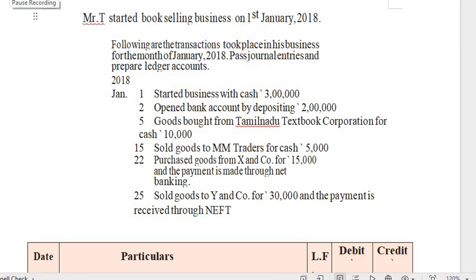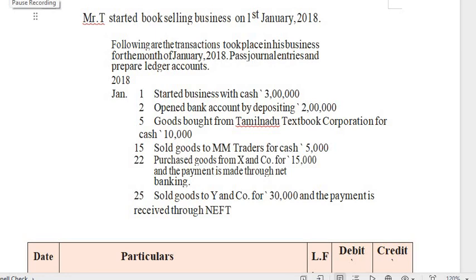Now with the help of an example, I am going to explain how a transaction is recorded, posted into the ledger, and summarized in the form of a statement called the trial balance. In this problem, Mr. T started a book selling business on 1st January 2018.